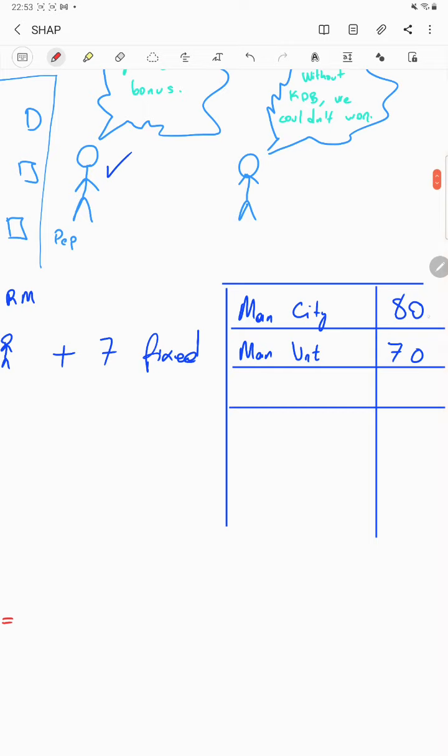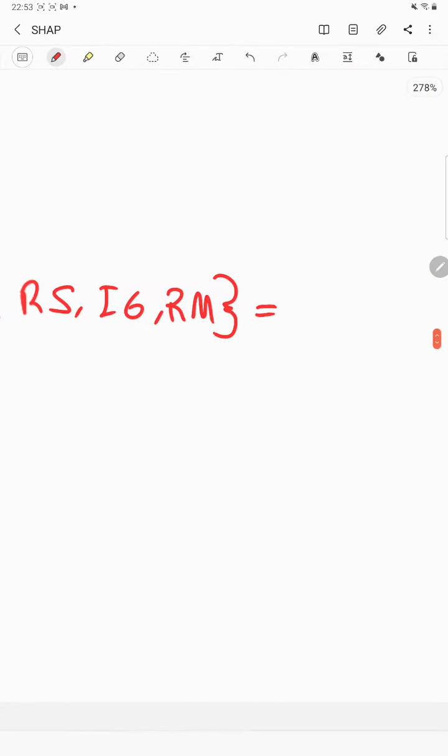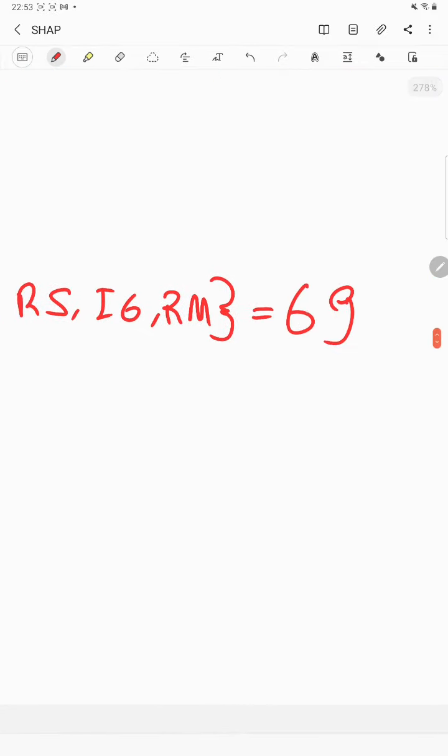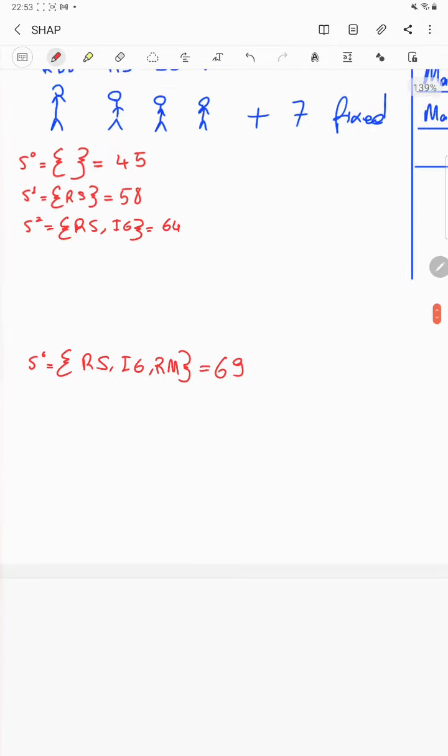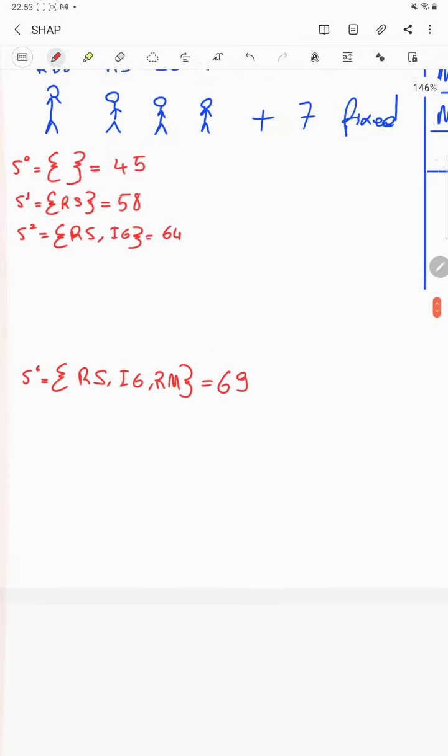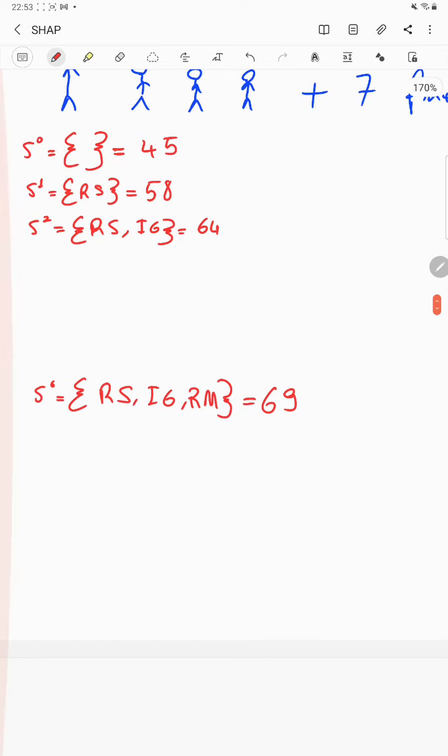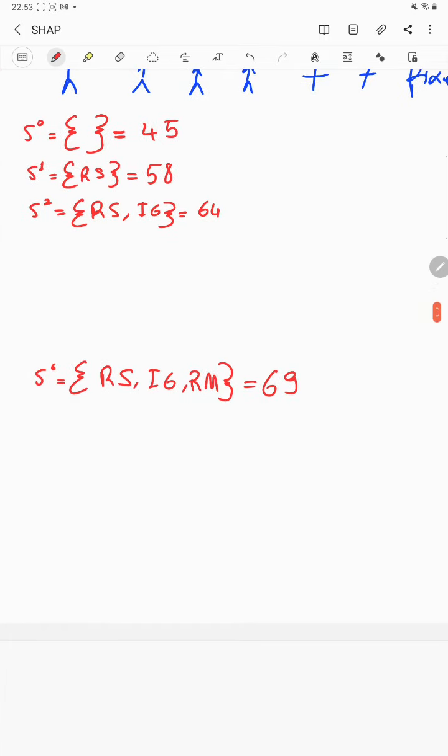So they will place in here 69 points, let's say. Okay, so in this subset we have 69. Let me fill these blanks after stopping.